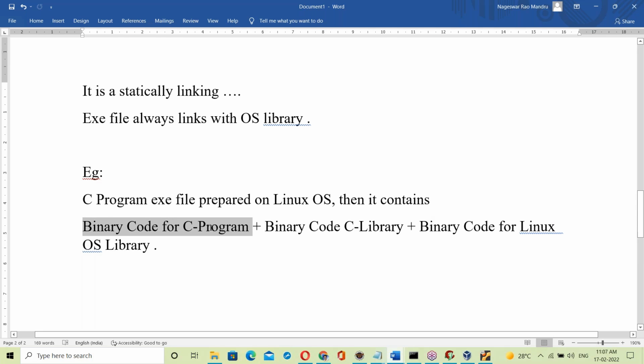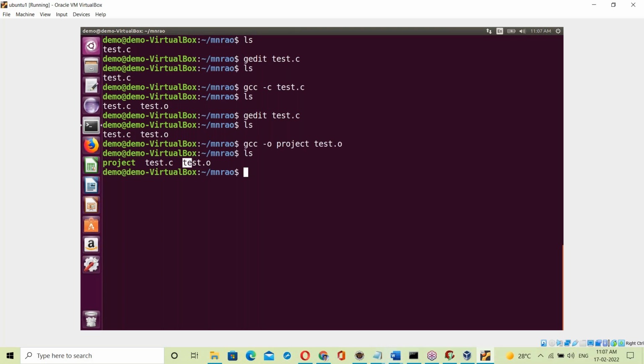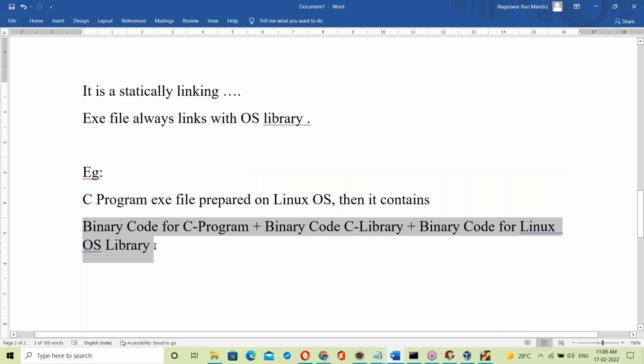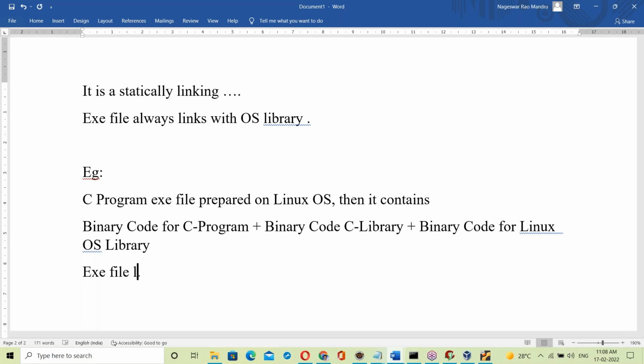Binary code for the C program, binary code for the C library, meaning the stdio header file, and binary code for the OS library. By linking all of these things, the exe file is generated. Now this exe file links with the Linux OS library.